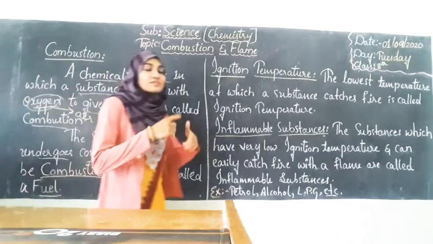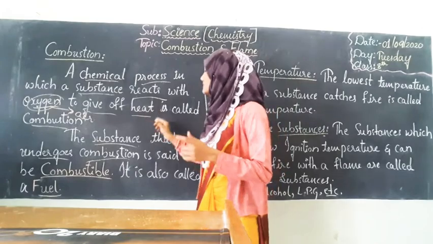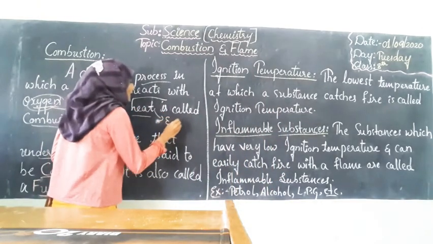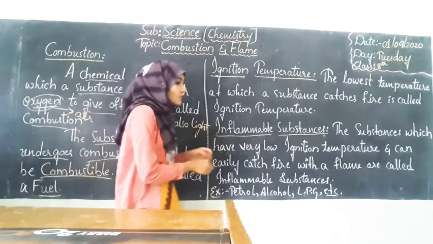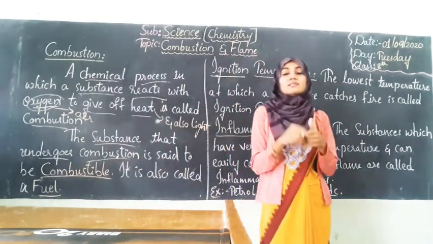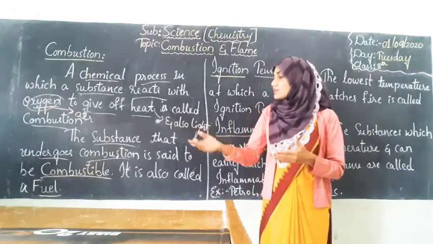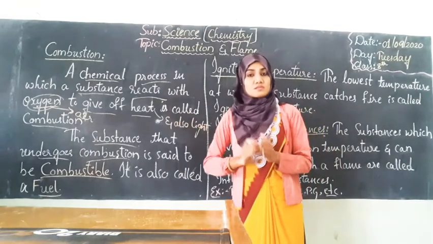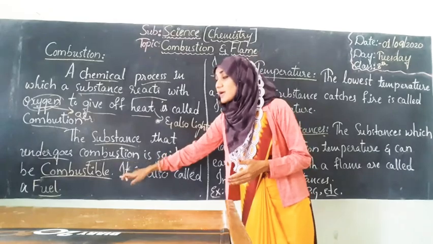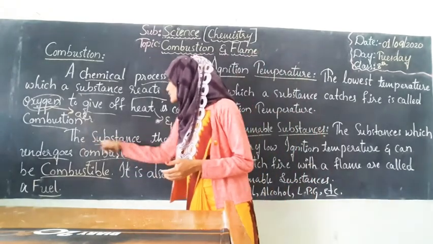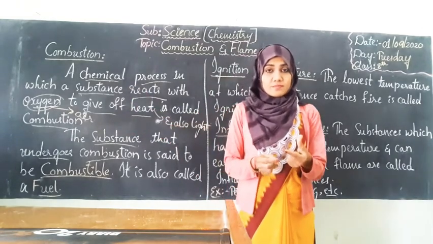So a substance reacts with the air to give off heat, and it can also give light. If a substance reacts with oxygen to give heat and light, that process is called combustion, and the substance is called a combustible substance. For example, let us take burning a paper.